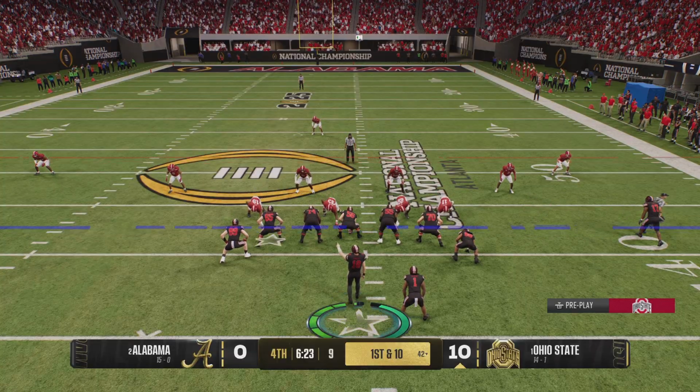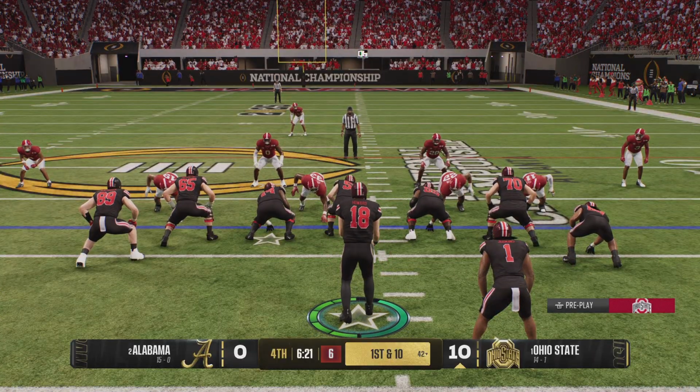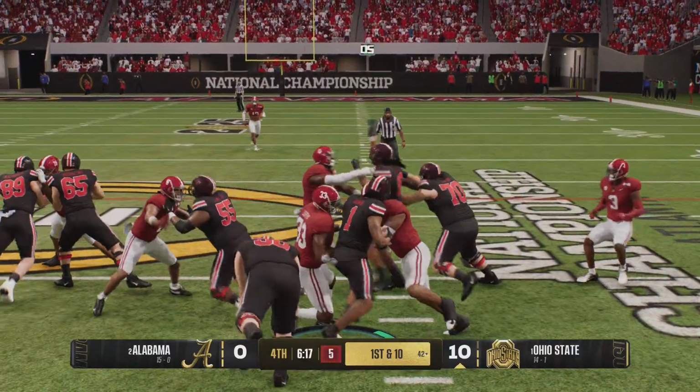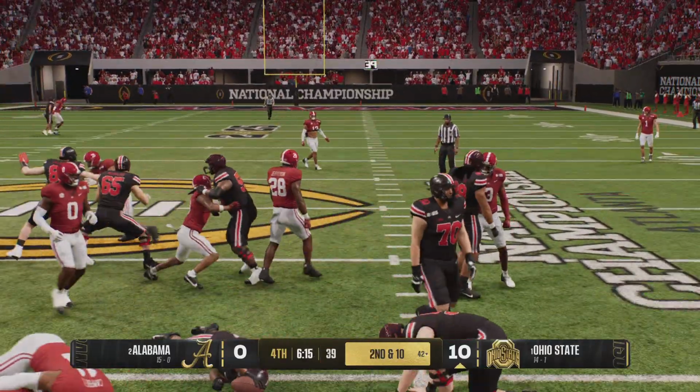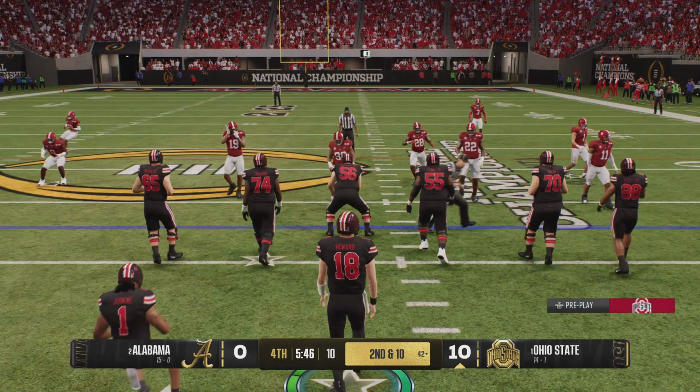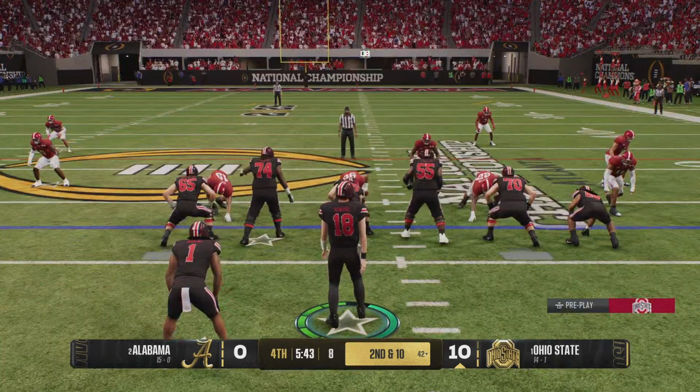I just looked at my stats. This guy's at 99 yards on the day. You can tell how badly he wants to cross the 100-yard threshold. He's been superb today. Well, they test the middle there, but get nothing. Now it's second down here.